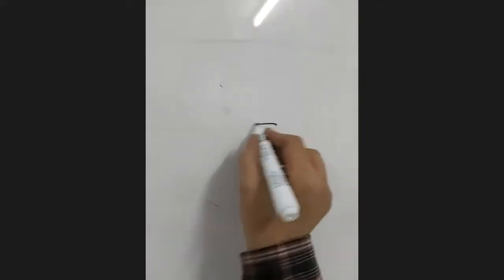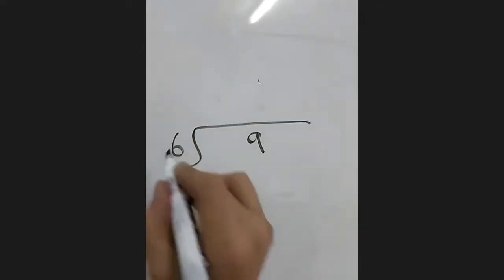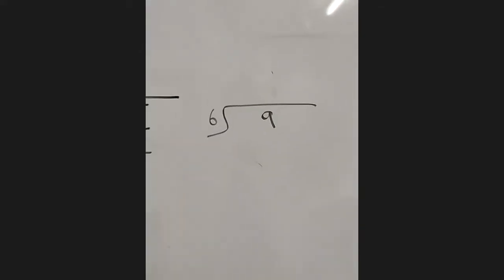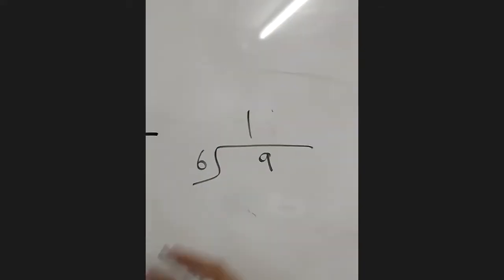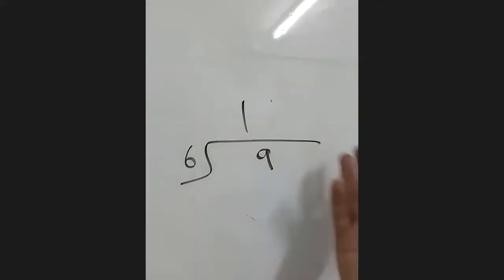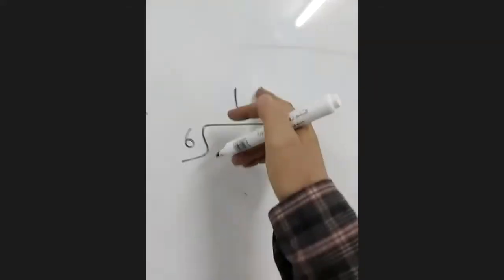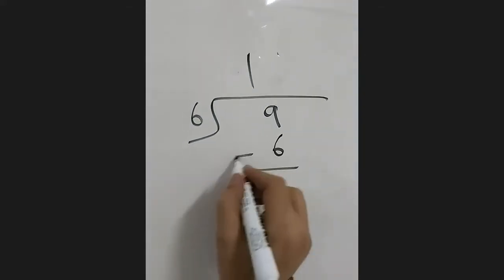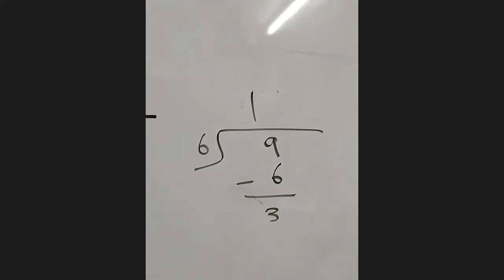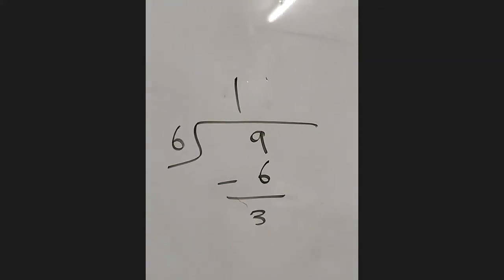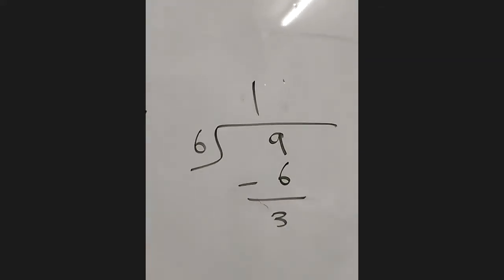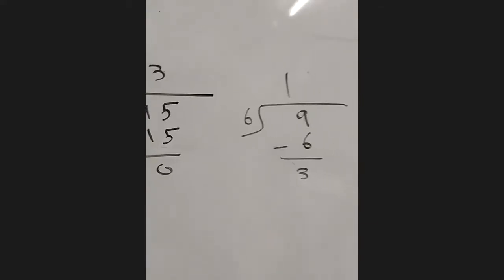But if we cannot, like 9 divided by 6. Here I need to choose 1 because 2 gives 12, and 12 is bigger than 9. We know the idea. 1 times 6, how much? 6. Subtract. 3. Right? Here we have a remainder. There we don't have a remainder.